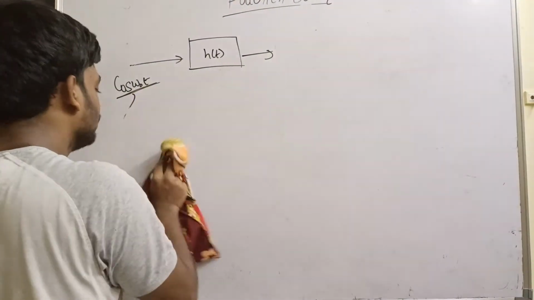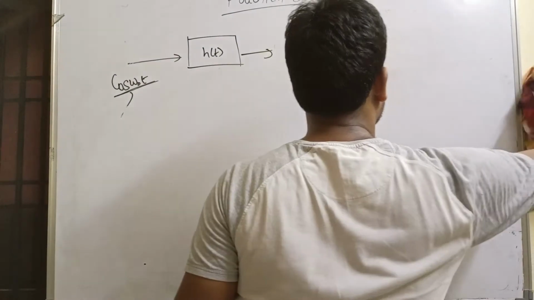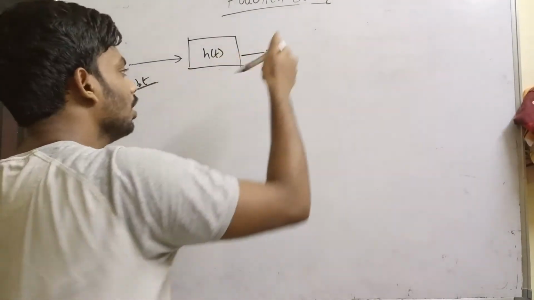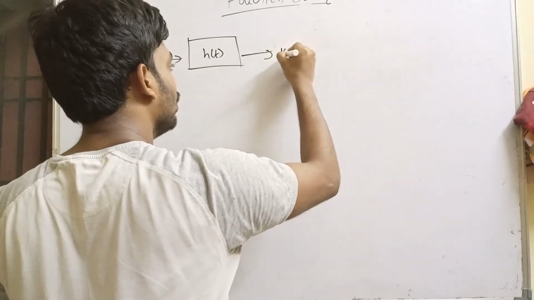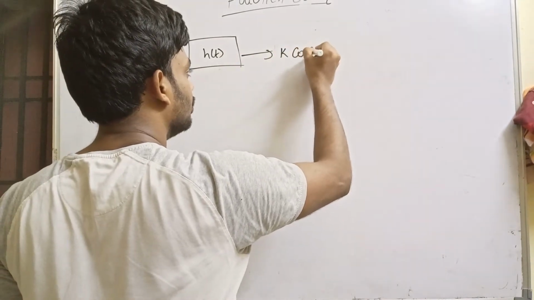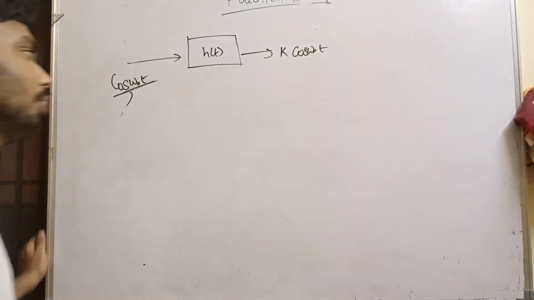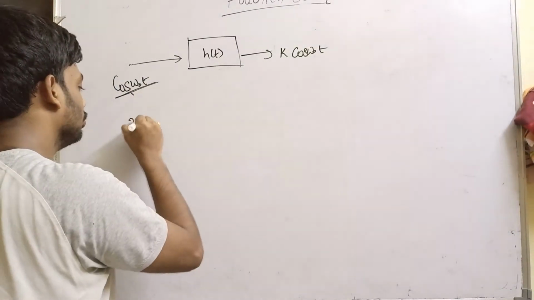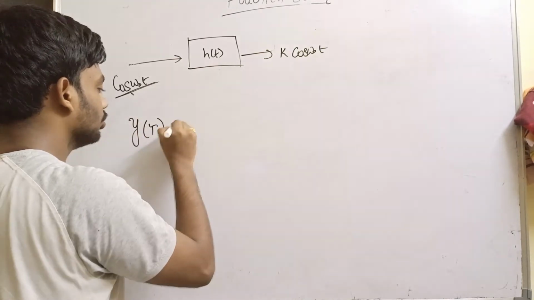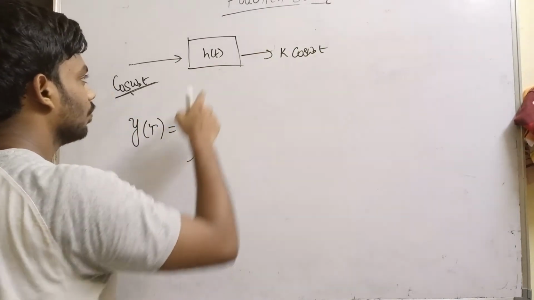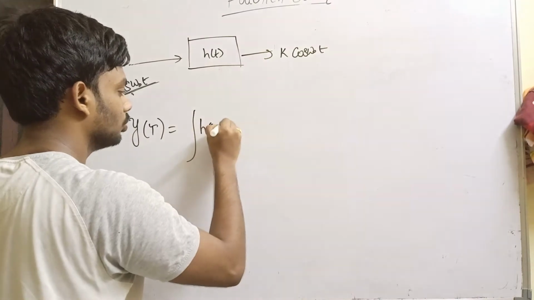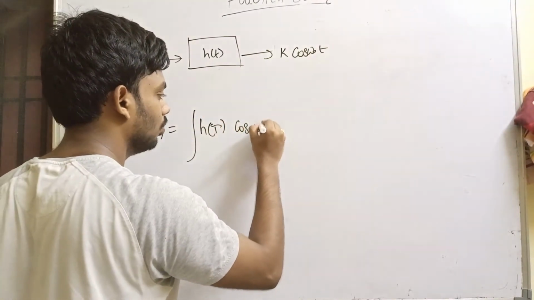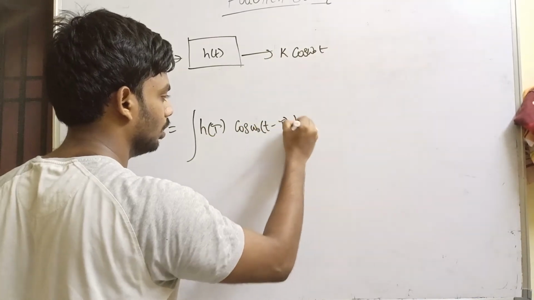Well, let's suppose cos omega naught t is an eigenfunction for the system h of t. Then the output should be in the form of k into cos omega naught t, extremely trivial. So how do we get there? Let's try using convolution. y of t equals the integral of h of tau into cos omega naught into (t minus tau) d tau.